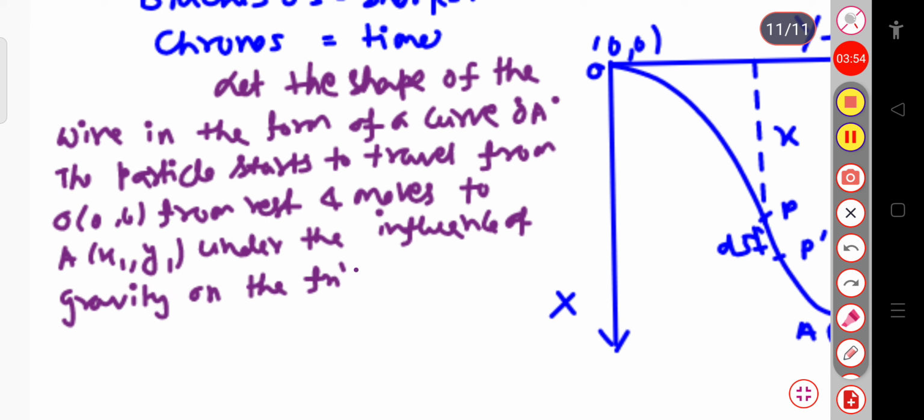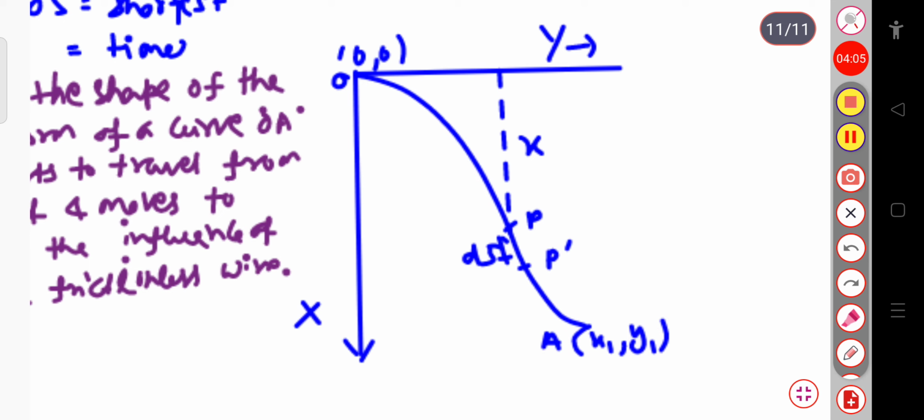So basically, suppose the particle is at this point O where it is at rest, and now the particle travels from this point O and reaches the point A whose coordinates are (x1, y1). Here we consider only the gravitational pull, and we neglect the friction.